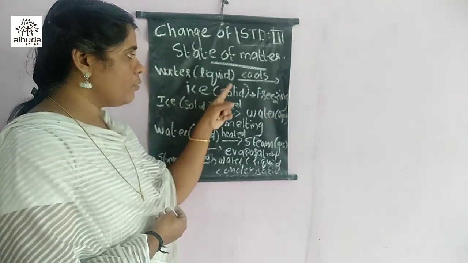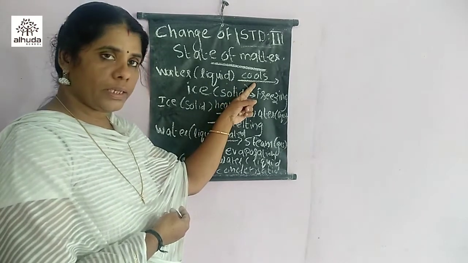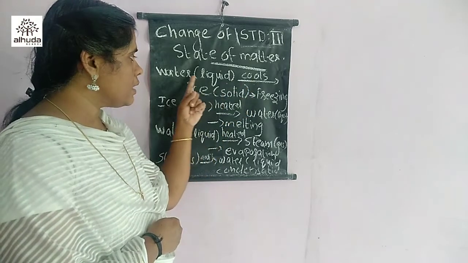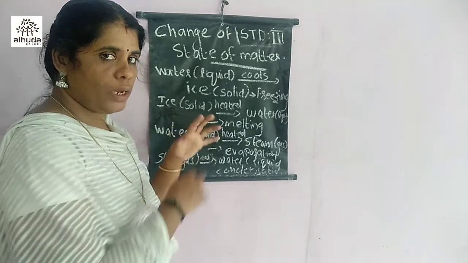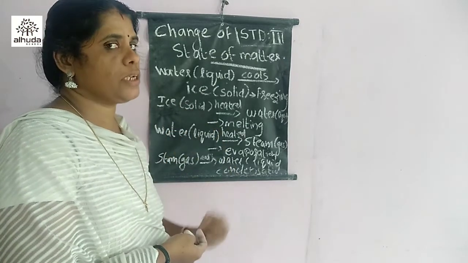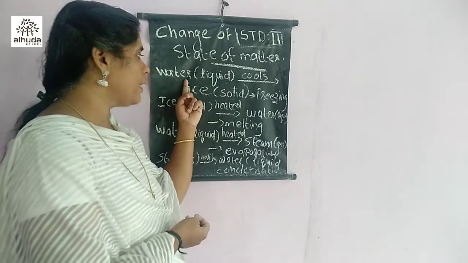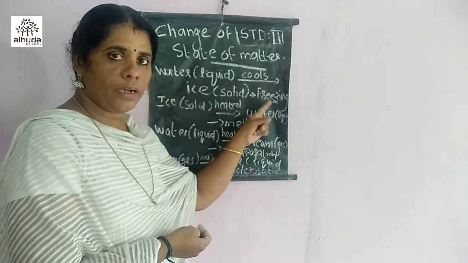So liquid form we can change into solid. How? We are cooling it. The temperature is very low in the fridge. At atmospheric temperature, we don't get ice cubes. Only in the refrigerator, because the temperature is very low there. So we can convert this liquid into solid. That is, water changes into ice, and that process is called freezing.